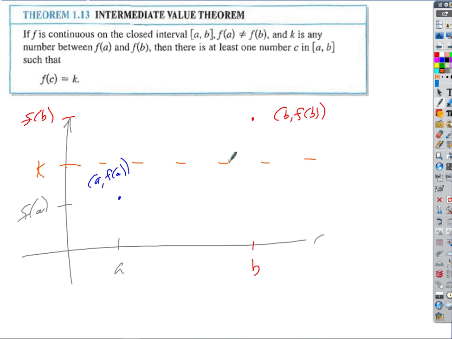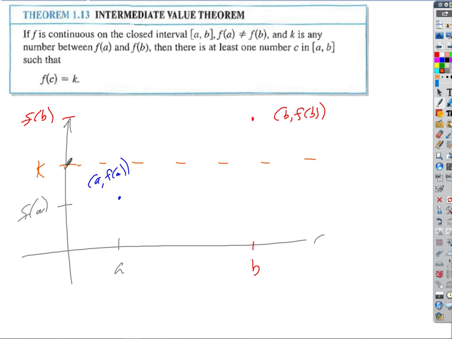So all we got to do here is, if the function's continuous on our interval, and if there is some value that's between f of a and f of b, that's all you need. You're guaranteed there's got to be at least one place where the function's going to pass through that horizontal line, pass through that value, right? No big deal. It's not like it's a super complicated thing.